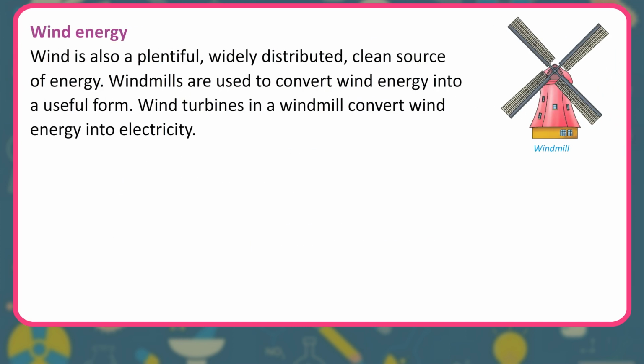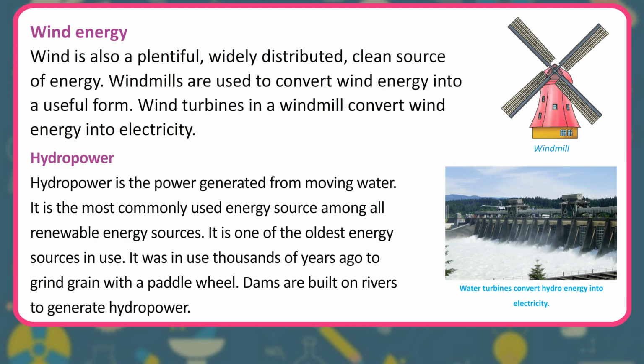Wind energy. Wind is also a plentiful, widely distributed, clean source of energy. Windmills are used to convert wind energy into a useful form. Wind turbines in a windmill convert wind energy into electricity. Hydropower. Hydropower is the power generated from moving water. It is the most commonly used energy source among all renewable energy sources. It is one of the oldest energy sources in use. It was in use thousands of years ago to grind grain with a paddle wheel. Dams are built on rivers to generate hydropower.